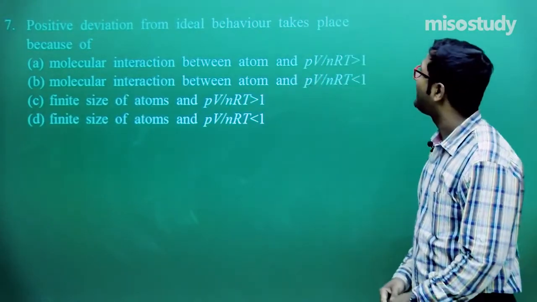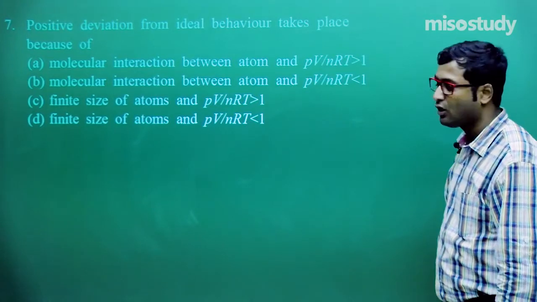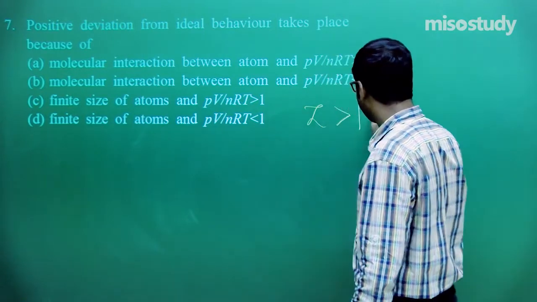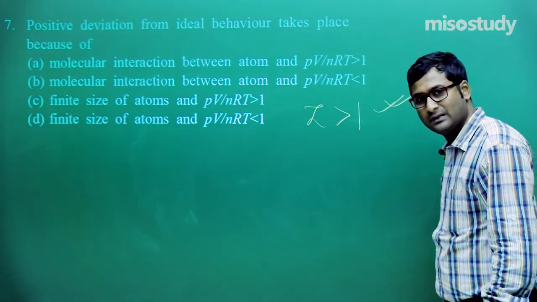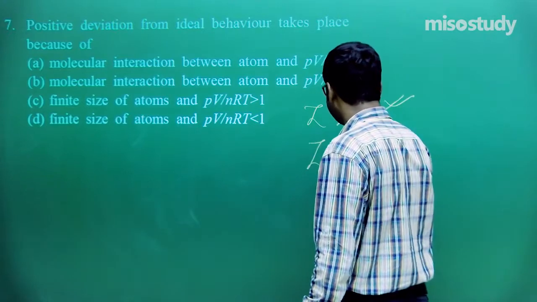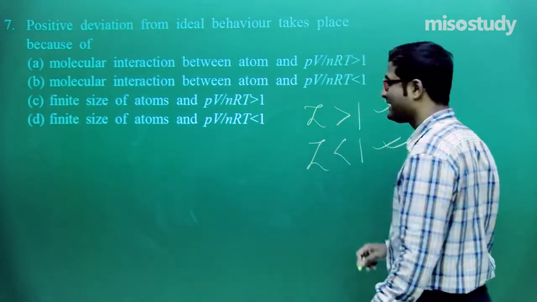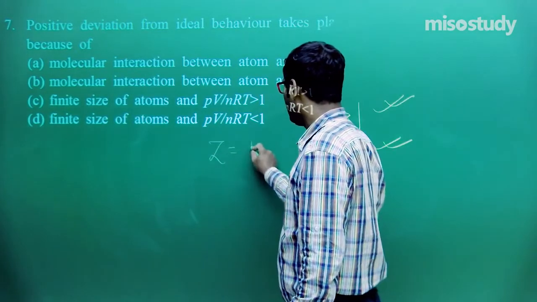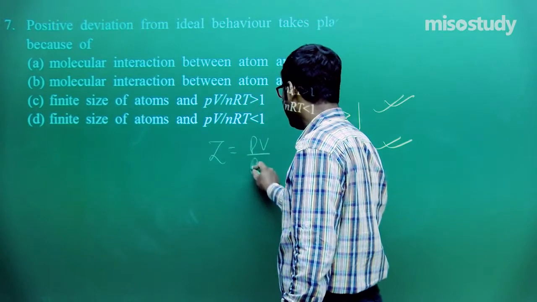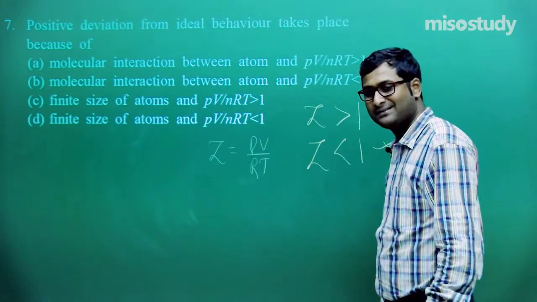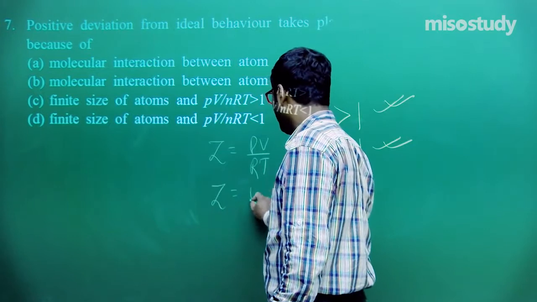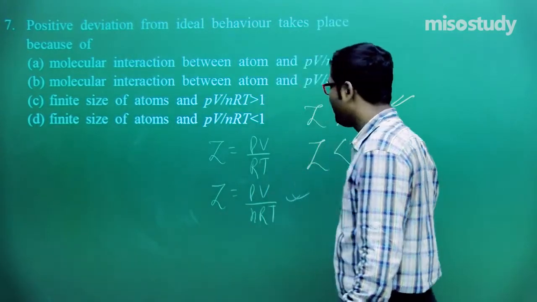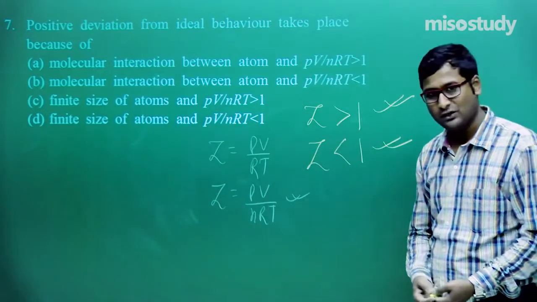Positive deviation from ideal behavior takes place because of. As we know, if Z is greater than 1, this is the positive deviation. If Z is less than 1, then it is the negative deviation. And we all know Z is equal to PV upon RT for 1 mole of a gas, and Z is equal to PV upon nRT for n moles of a gas. Am I right or wrong? So you are absolutely right.